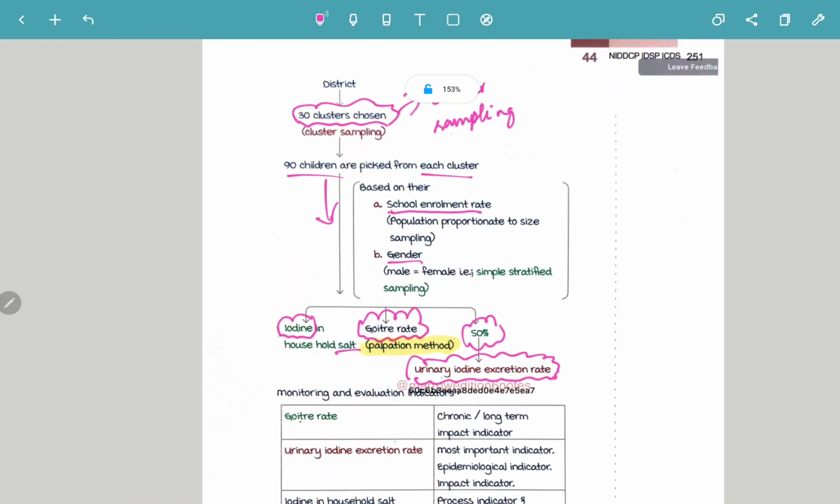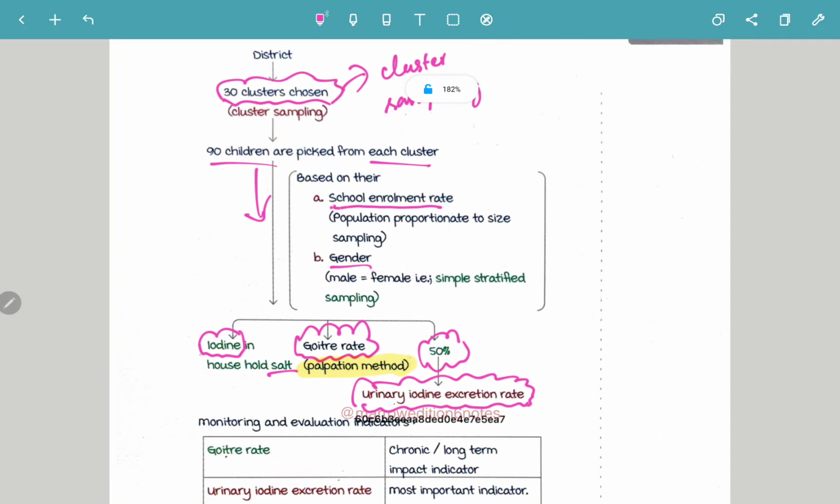So again I am revising. From a district, 30 clusters are chosen, and from each cluster, 90 children are chosen.